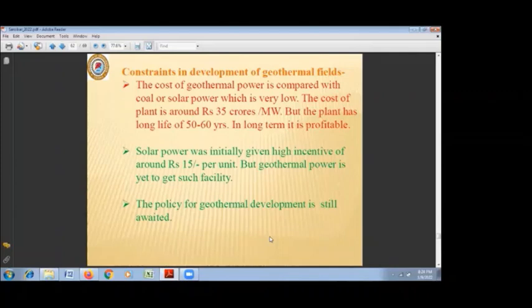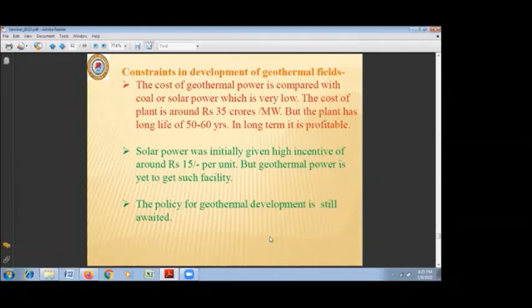At present, around 35 crores rupees investment is required per megawatt for the development of geothermal energy. But this actually includes the exploration cost. When we go for a thermal power plant, the exploration cost for coal or mining cost is not included there. Here we are including the exploration cost also. That is why the investment is much higher.